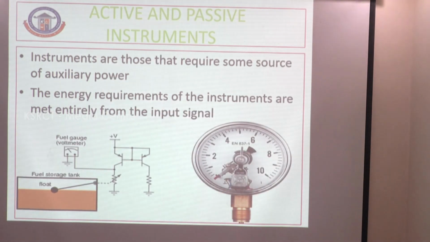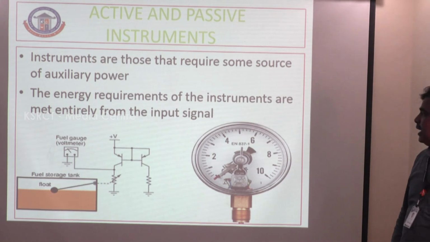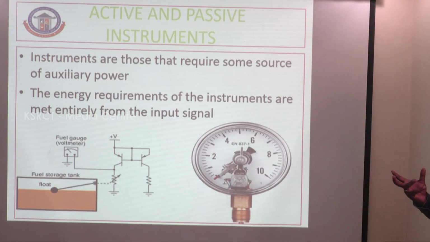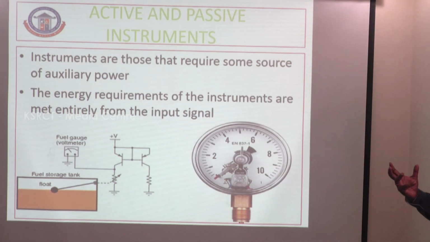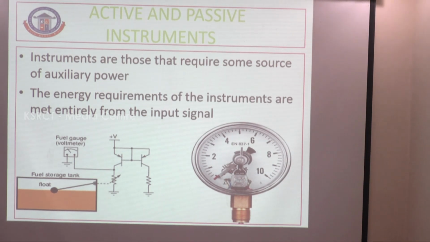And there are active and passive instruments. Active instruments are those that require some source of auxiliary power. In passive instruments, the energy requirements are met entirely from the input signal. For example, a storage tank can be filled with water, can apply pressure, and can change the value. That is called an active and passive instrument.